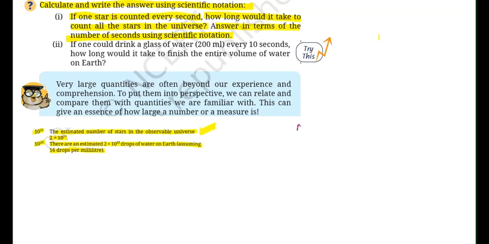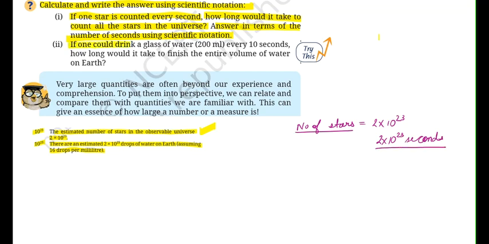So how many stars are there? The number of stars given to us is 2 into 10 to the power of 23. And if one star is counted every second, then how long would it take to count all the stars in the universe? So it will take approximately 2 into 10 to the power of 23 seconds. It will take as many seconds as there are stars, because every second you are counting one star, so it will take 2 into 10 to the power of 23 seconds.